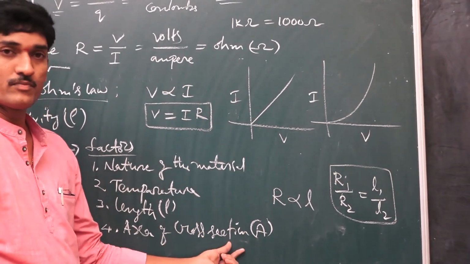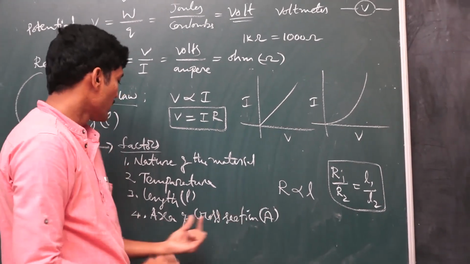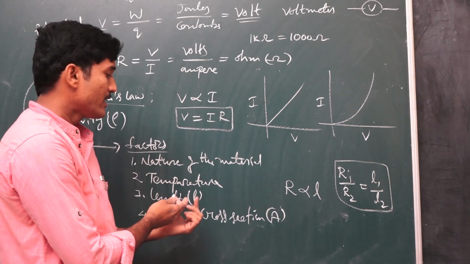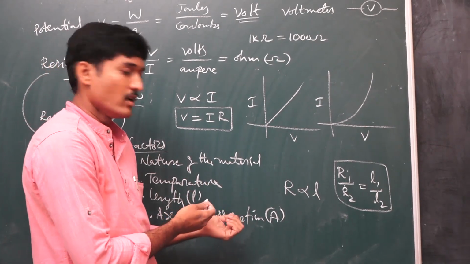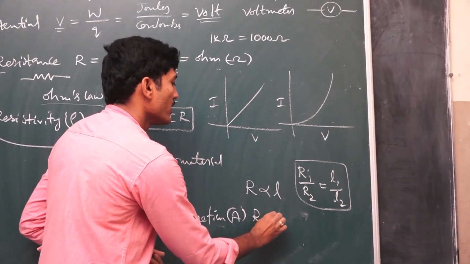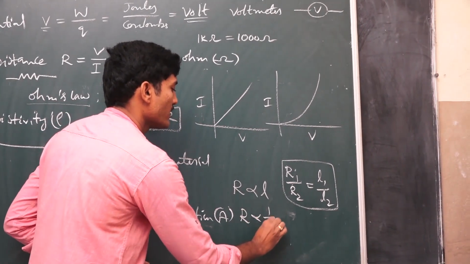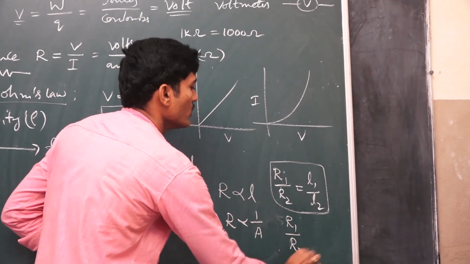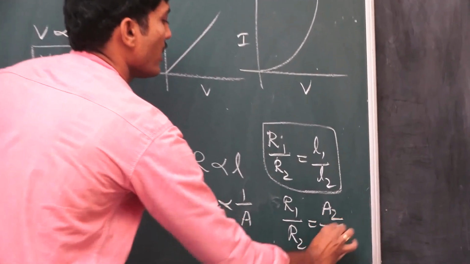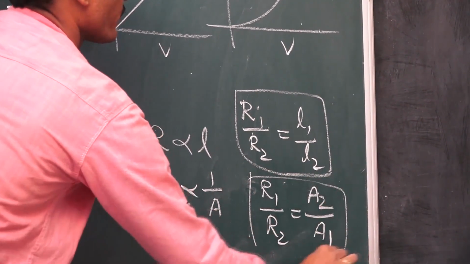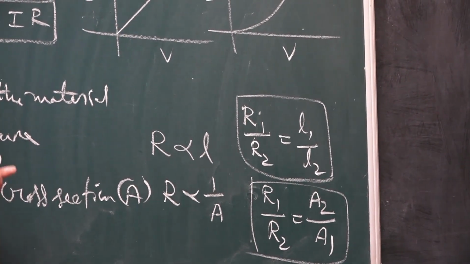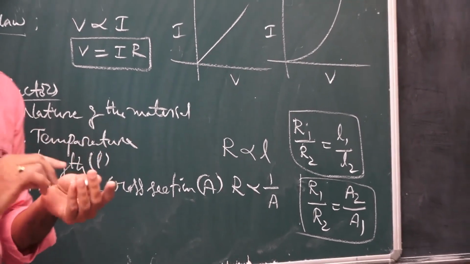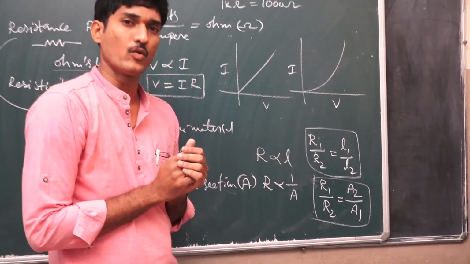Next, area of cross section. As the area of cross section, that means the thickness, increases, the resistance value decreases. That means they are inversely related. So R is inversely proportional to area of cross section, and we write R proportional to 1 by A. We formulate it as R1 by R2 is equal to A2 by A1. This relation indicates the effect of cross-sectional area on the resistance. Comparatively, a thin wire has more resistance than a thick wire.